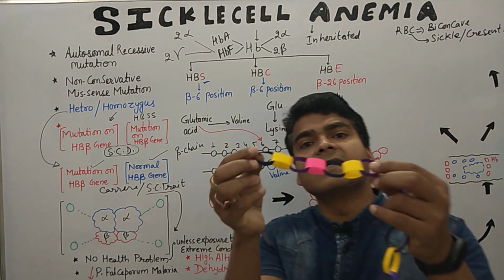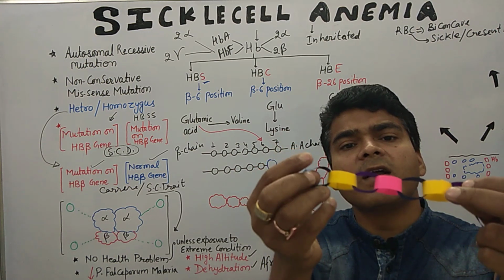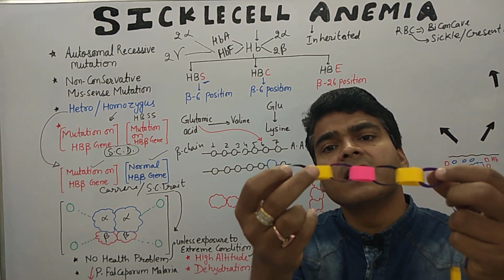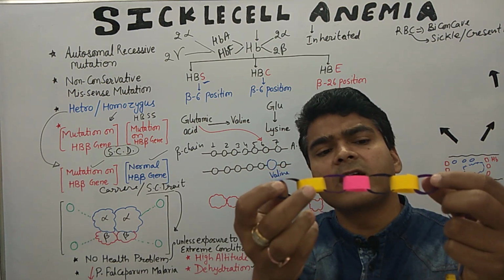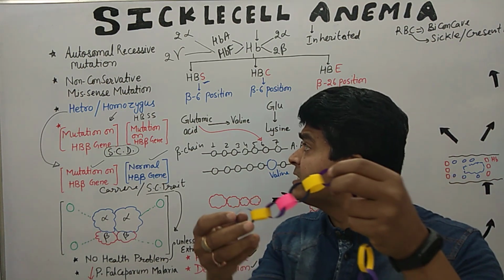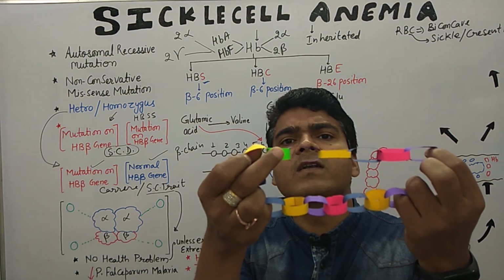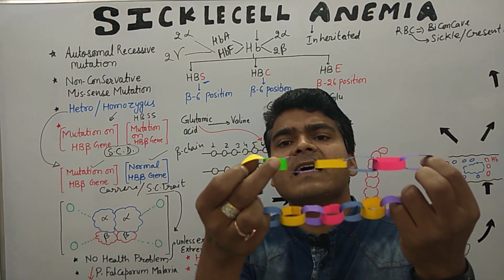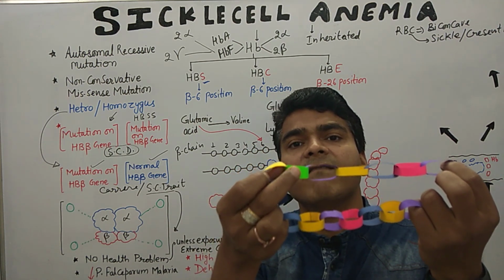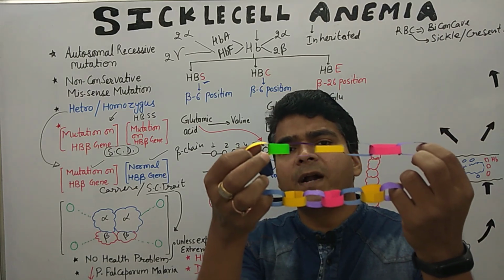Now I am giving you just a model. Just understand, this is the beta chain. Now this is the 6th position, and this is a glutamic acid. In mutation condition, a missense mutation, what happened? Just look here at the green color. The glutamic acid is replaced by this green ring, and this is valine. I hope you are able to understand.